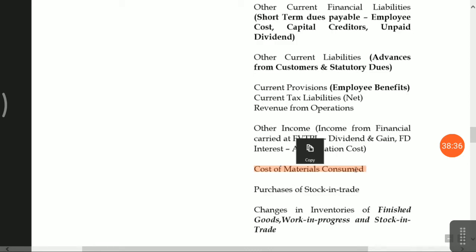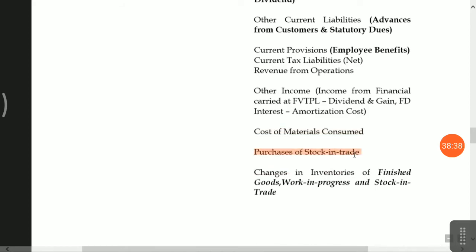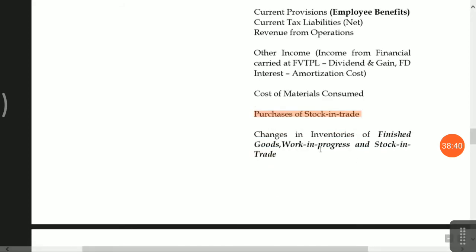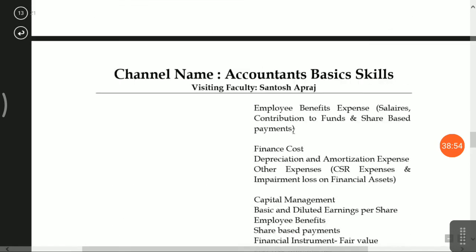Purchase of stock in trade means you purchase ready-made items. Changes in inventory of finished goods and stock in trade, that you have to disclose here. Here you have to give the details. Next one is employee benefit expenses. Employee benefits you have to disclose in salaries, contribution to funds, share based payment, then finance cost, depreciation, amortization.